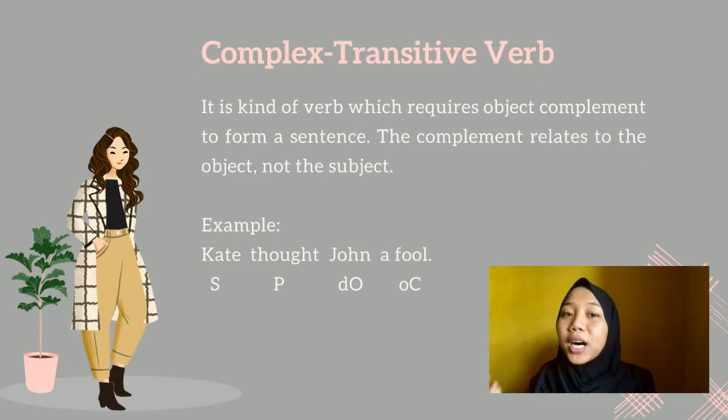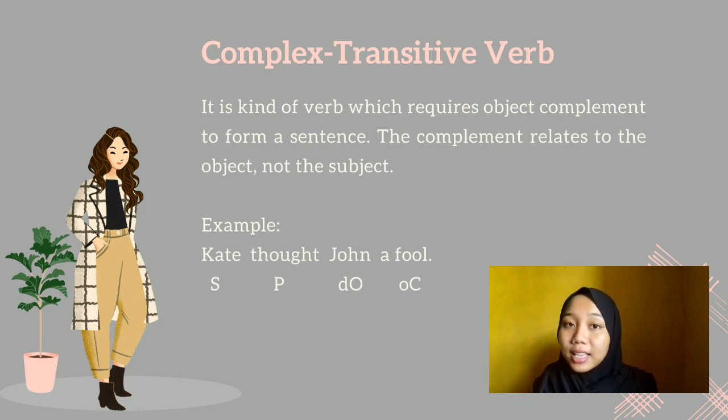Next, we talk about the complex transitive verb. It is a kind of verb which requires an object complement. When we talked about the intensive verb before, we used a subject complement to form a sentence, but the complex transitive verb requires an object complement to form a sentence.